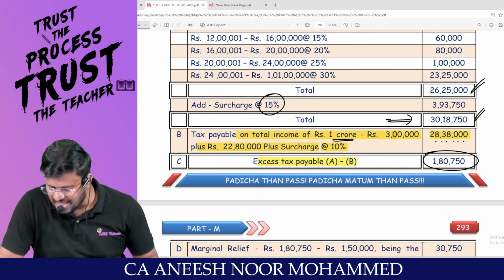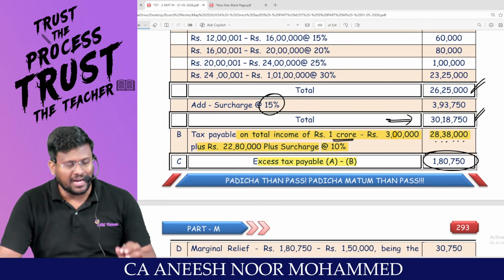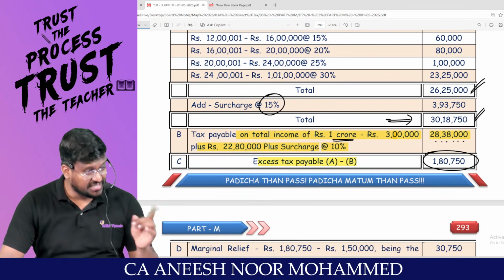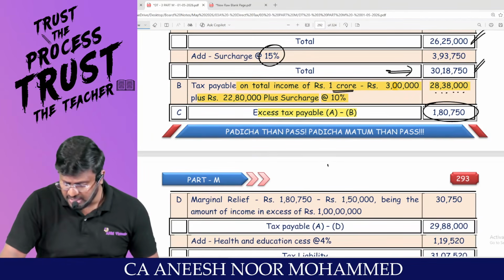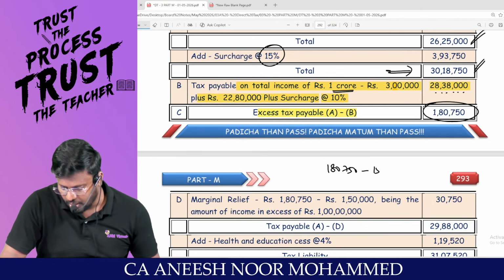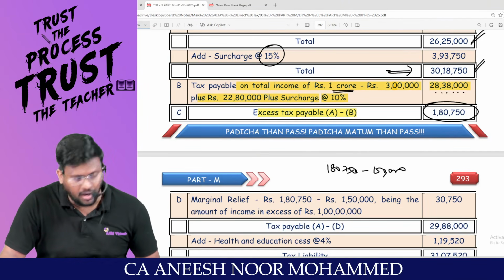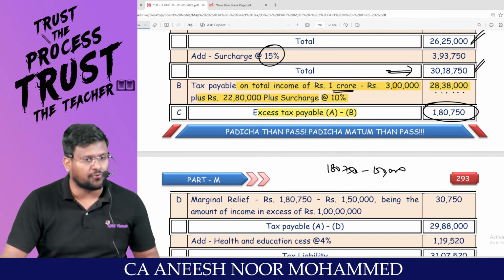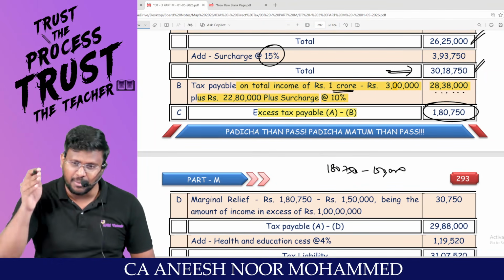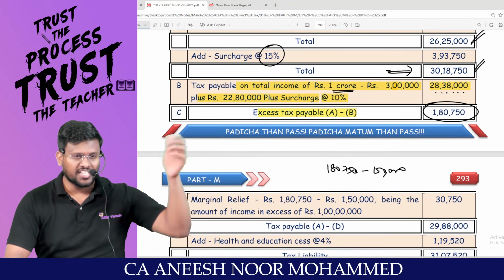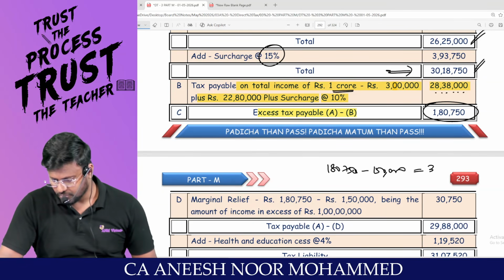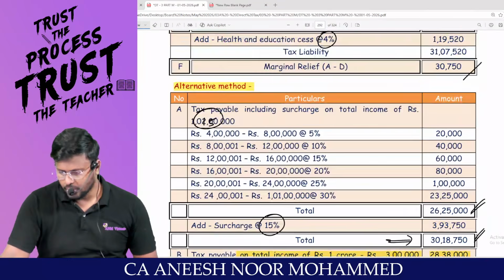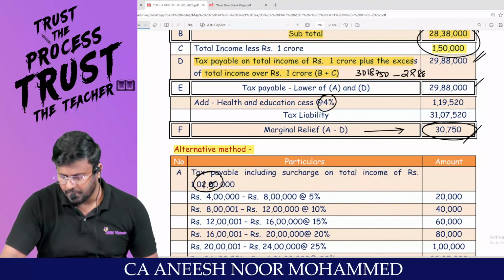What is the excess tax payable? 1,80,750. I have to pay this excess tax since I earn an extra income of 1,50,000. The income itself is only 1,50,000, but the excess tax is 1,80,750. What is the difference? 1,80,750 minus 1,50,000 comes to 30,750. Look here, this 30,750 can be taken as marginal relief.